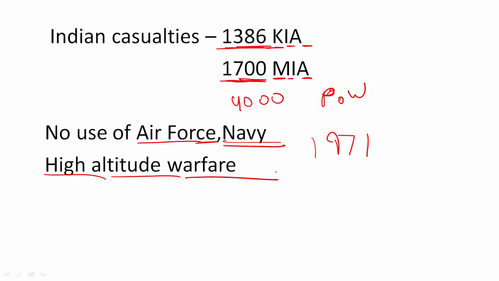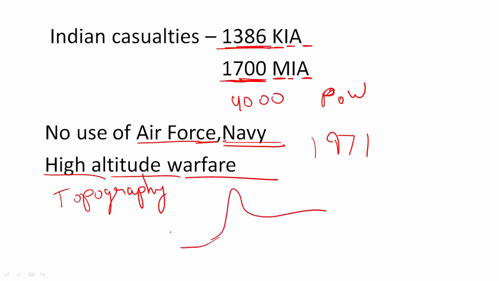So this was a unique feature, and Indian soldiers were not equipped to fight at such high altitudes. Another reason was the geography or the topography of the area. It is very difficult from the Indian side of the Himalayas to take up machines and artillery, and to lay down roads. It is very difficult because the Himalayas are very steep on the Indian side, while on the other side there is the Tibetan plateau, and the land is already raised, so the slopes are not very high from the Chinese side.